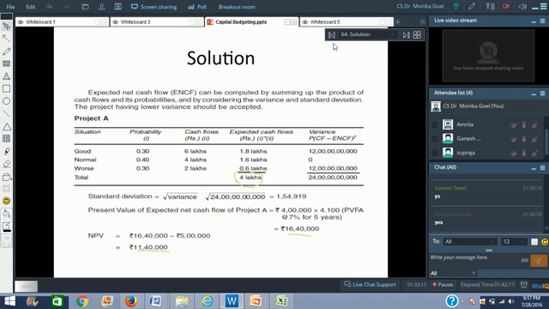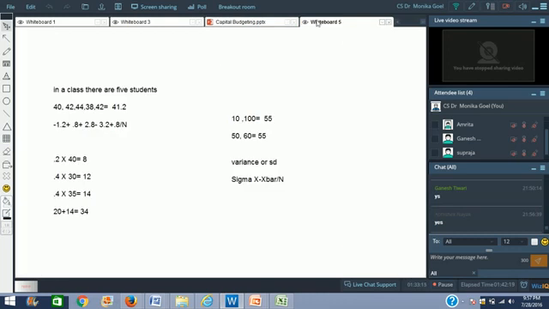How do we find out standard deviation? The average is 4 lakhs. The mistake that I was making is that x minus x bar should be squared. Sorry. Here what we have to do is, it is x minus x bar squared divided by n. Okay, now it is correct. So now we can solve it.